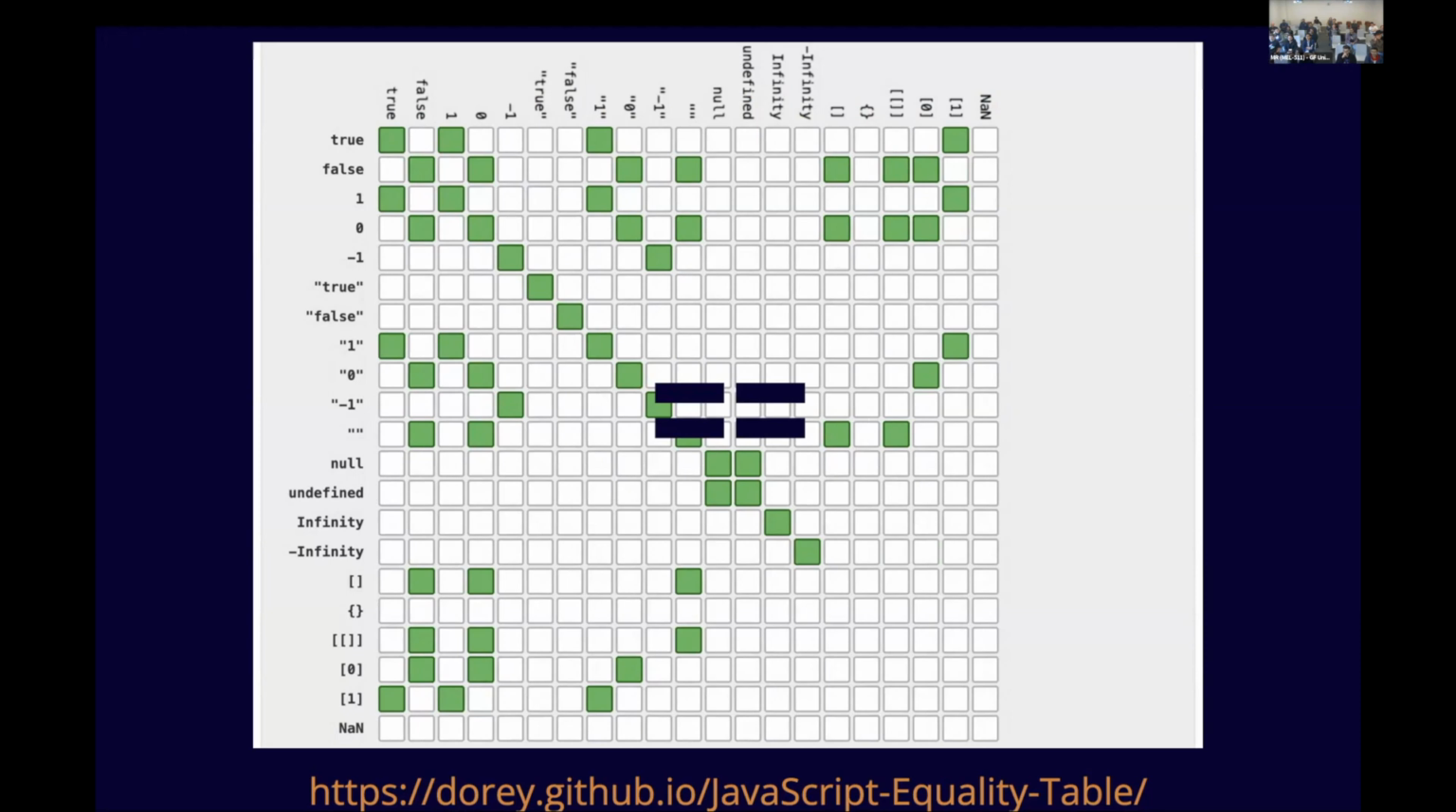I did find some people saying, yeah, I love this. After asking them a bit further, they mostly said, actually, I like it for checking if something's null or undefined at the same time, because with double equals, where are null and undefined? They're here, the null and undefined green square in the middle. So if you use double equals and it's null or undefined, it will be true.